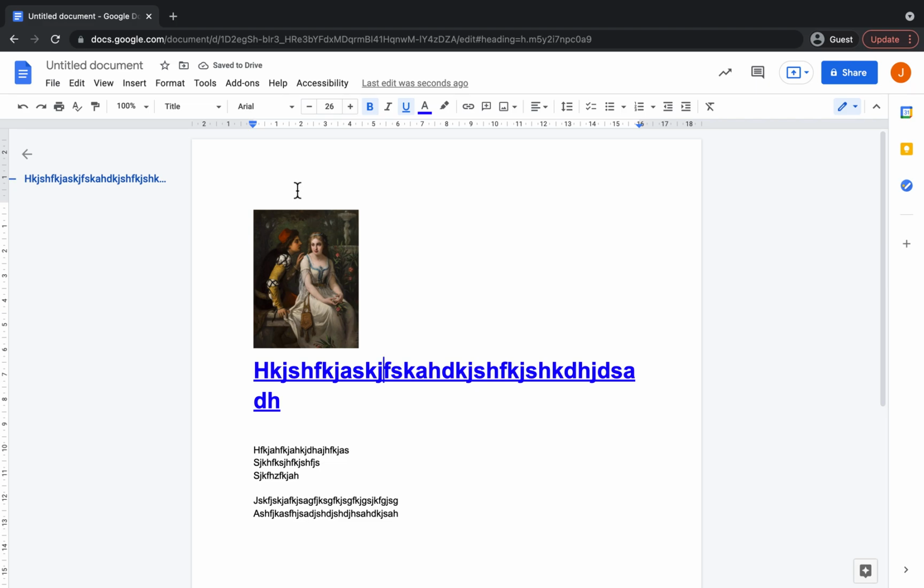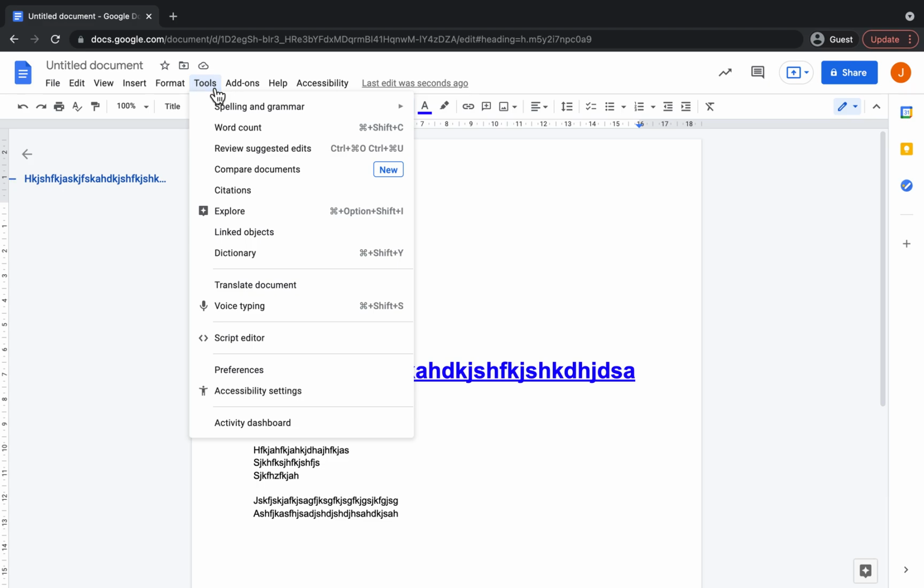Next up, I'm going to show you some of the options that you've got in tools here. Two of the options that I love the best are the spelling and grammar, which means that it will show you suggested spelling. So if you wrote something wrong, it will give you the suggested word, how to spell it correctly. And then there's also word count, which is always handy if you're, for example, writing an essay as a student in school or university, or if you're writing it in a job that you're in and you need to make a certain amount of words, then this is a perfect option for you there.